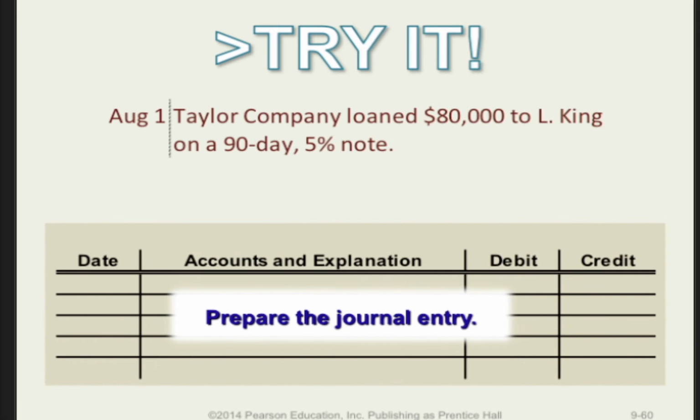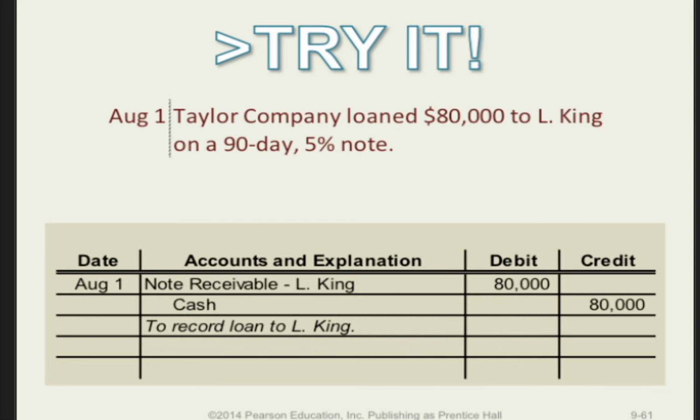On August 1st, Taylor Company loaned $80,000 to L. King on a 90-day 5% note. This is how we would prepare the journal entry to record just the issuance of this note. The entry will require a debit to notes receivable L. King for $80,000 and a credit to cash for $80,000. Again, remember, since this is just the issuance, there is no accounting needed for interest at this date.